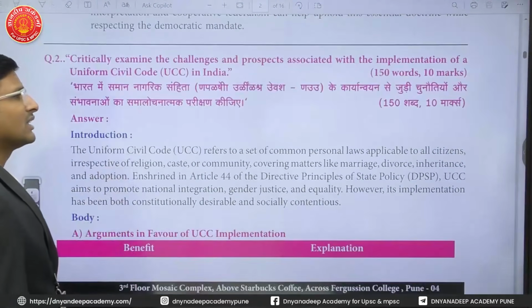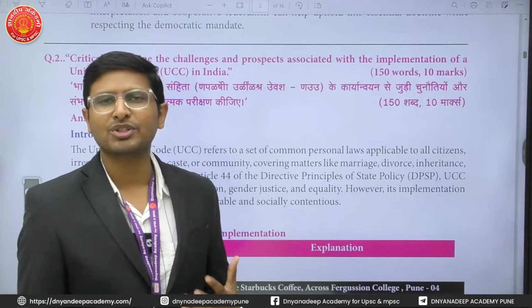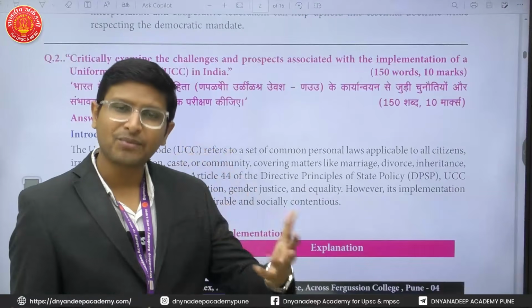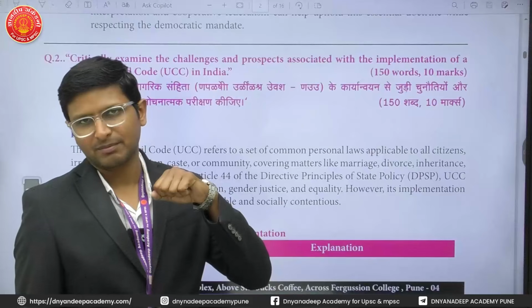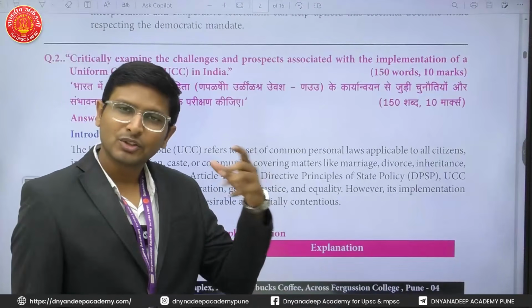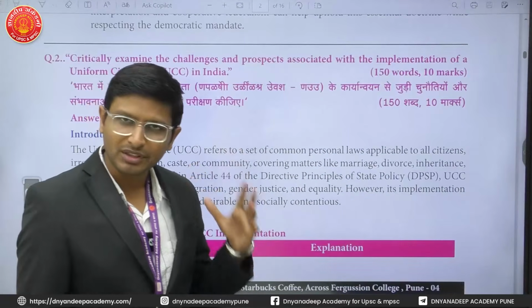To make the basic structure effective, it is important that the judiciary first define the basic structure, and even by a constitutional amendment we can define what the basic structure is. This has to be done. The Supreme Court should also ensure restraint so that the basic structure does not lead to any kind of judicial overreach.